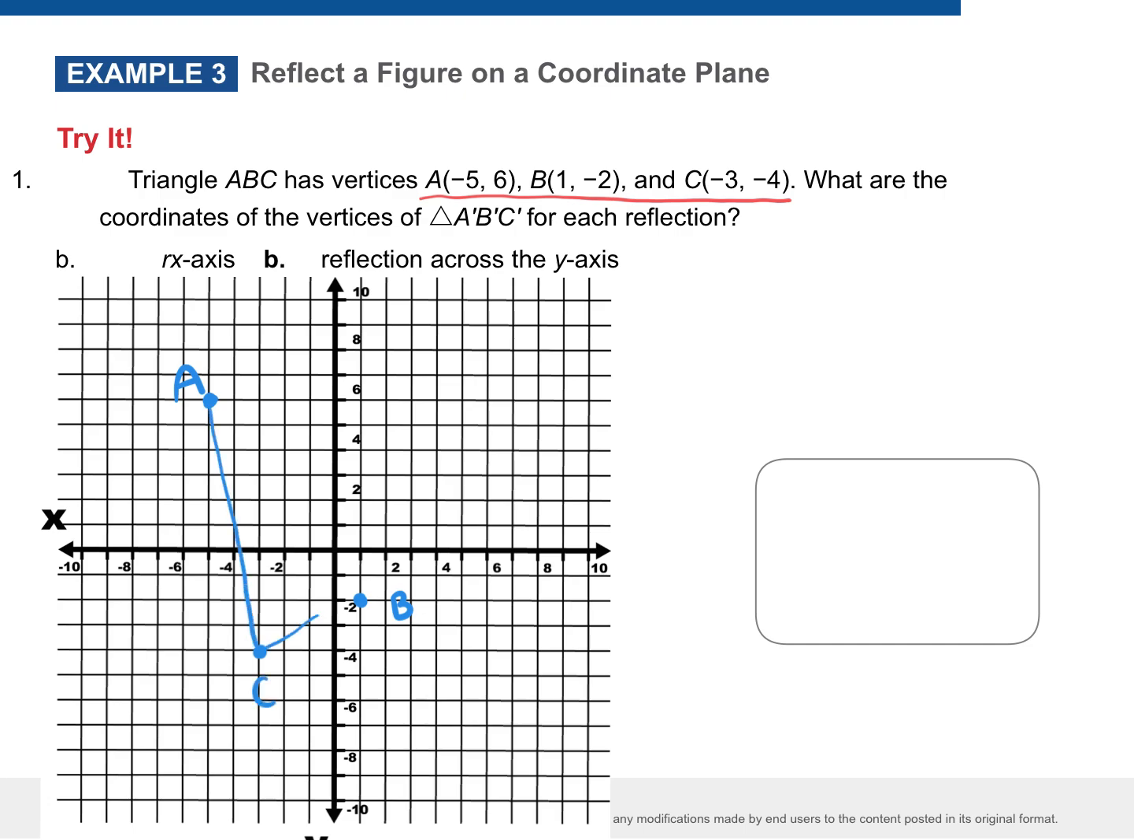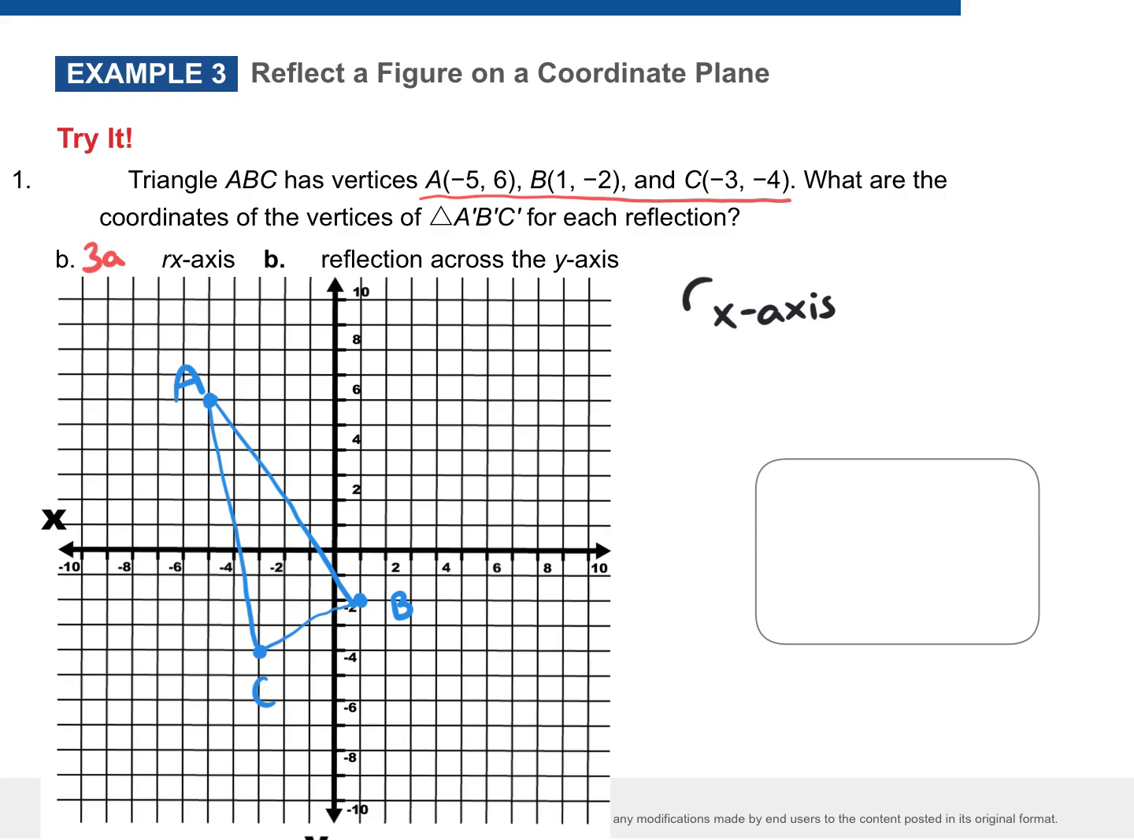Okay, so your original image should look like this. If you want to label on your graph paper, this is example 3A. Notice on 3A, it has R and then sub x-axis. What I mean by sub is a subscript right below it. What do you think that R stands for? Reflection. Okay, reflection.